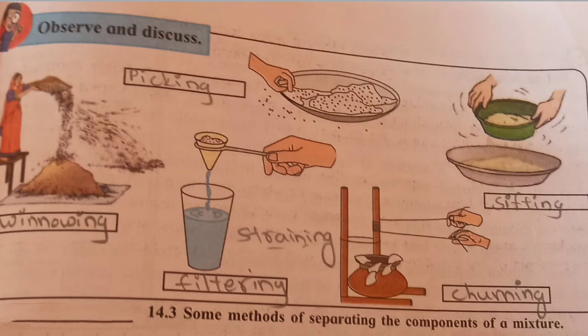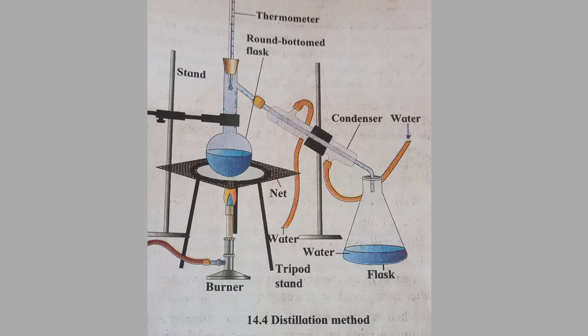Now we will see the method of distillation. Take some salt water in the round bottom flask. Arrange the apparatus as shown in the figure. Start heating the liquid in the flask. Place it on the wire gauze. Observe the conical flask. Slowly droplets of water start falling into it. Where did these droplets come from? See that there is a stand. You have a round bottom flask, a thermometer. There is a burner where heat is given, a tripod stand, water, net, etc.